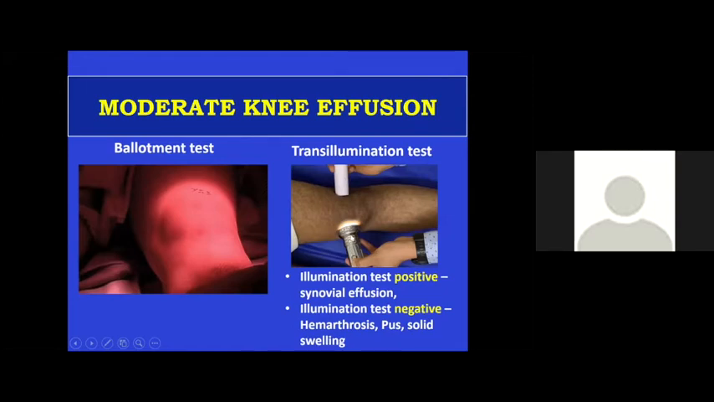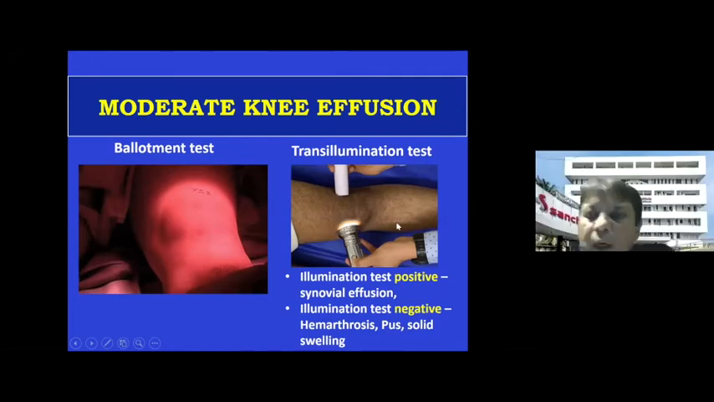Yeah. Put the torch on one side and then roll a paper, make it like a pipette, and see from the other side for the transillumination. The importance of transillumination is that if the fluid is clear, then you will see the transillumination test positive. Right? If it is a sympathetic effusion, a cyst or a bursa, where there is clear fluid, you will have the transillumination test positive.